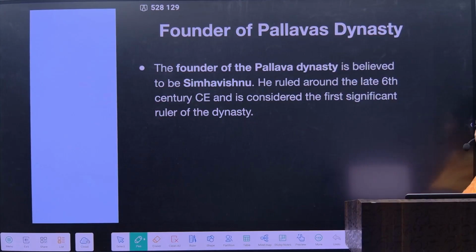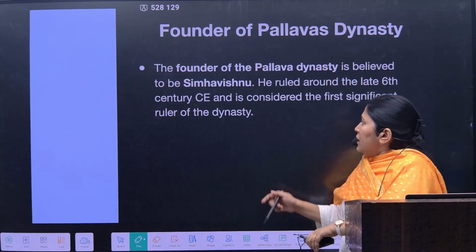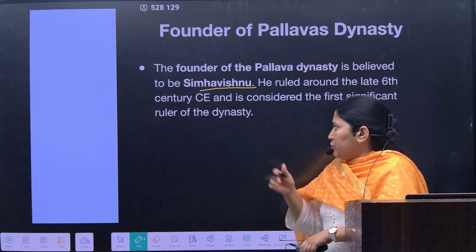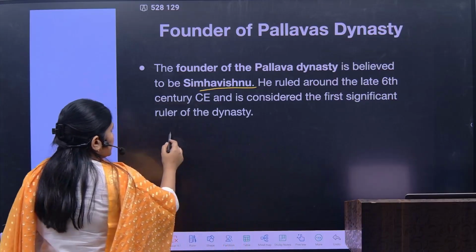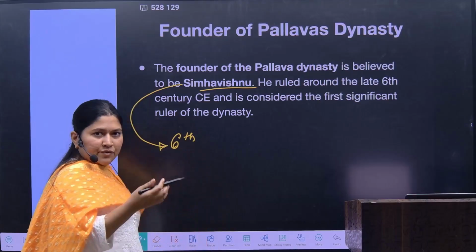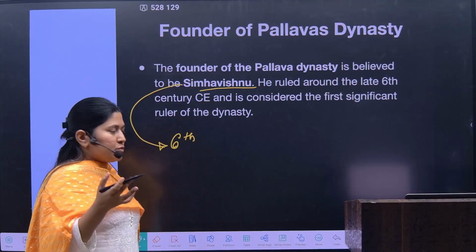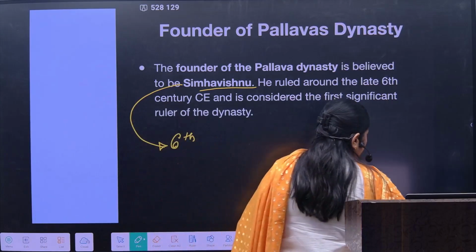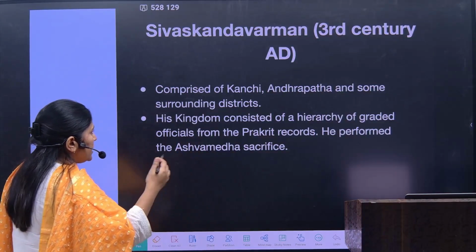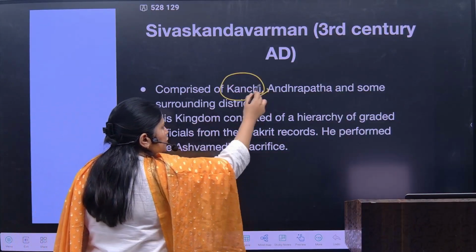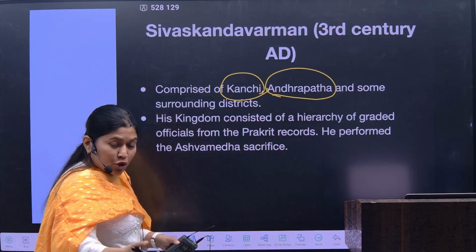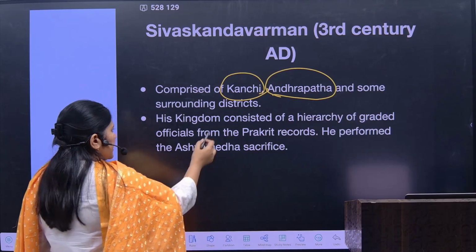So who was the founder of the Pallavas? The major founder of the Pallavas is Simha Vishnu. Now Simha Vishnu is from the 6th century. But before that, we also have different major rulers who started from the 3rd century itself. Now let's see who they were. The first was Sivaskanda Varman. He comprised Kanchipuram village and Andhrapatha. Andhrapatha means today's Andhra Pradesh plus northern Tamil Nadu and some surrounding districts.